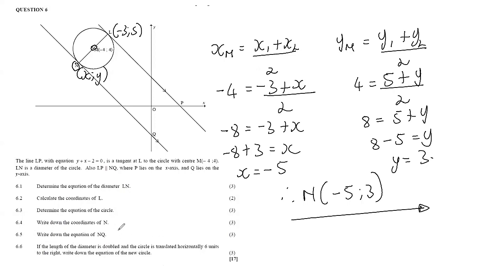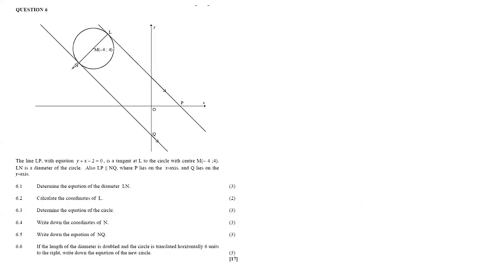6.5 says write down the equation of NQ. So equation of NQ. Let's not forget that we now already have the coordinates here. But going back to the statement, they told us that LP is parallel to NQ. So we know that if LP is parallel to NQ, then they should have the same gradient, right? So parallel lines have equal gradients. That means the gradient of LP should be equal to the gradient of NQ.